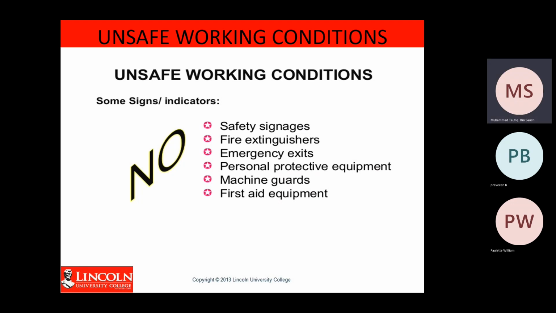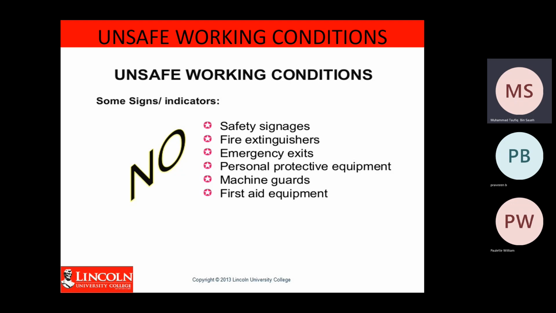For unsafe working conditions, there are some signs or indicators. How can we identify if your working condition is unsafe? For example, there is no safety signage put in your workplace. There are no fire extinguishers. There are no labels for the emergency exit. There is no personal protective equipment, especially when you are working in a plant.